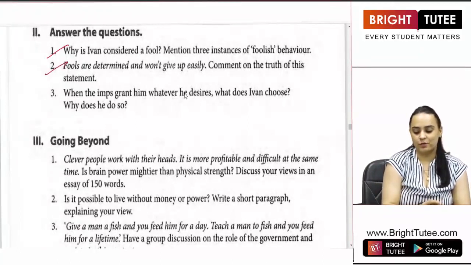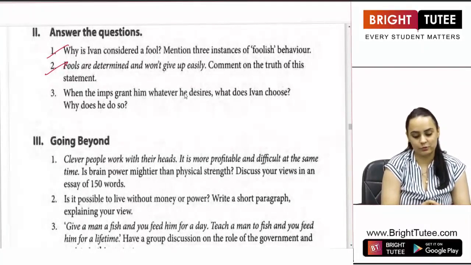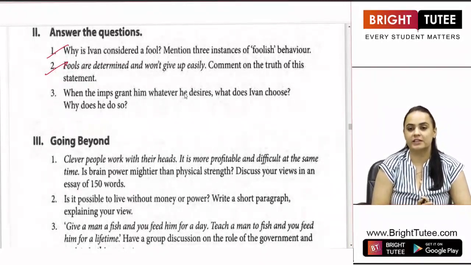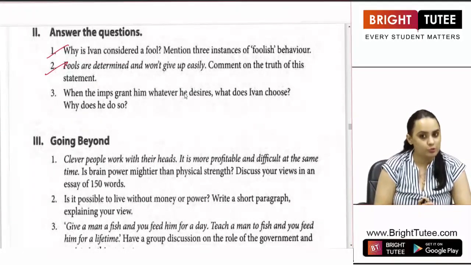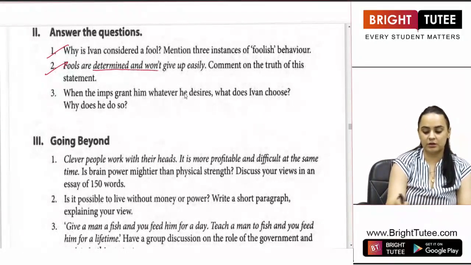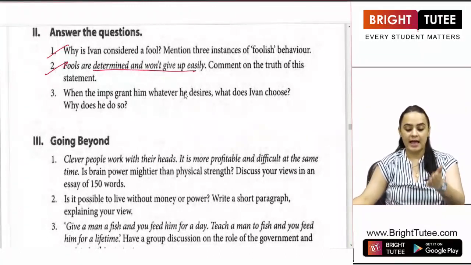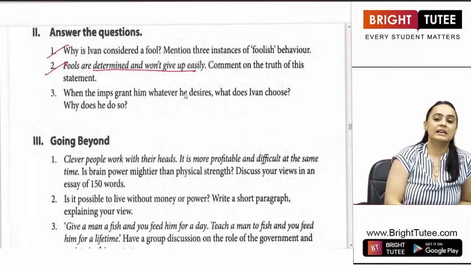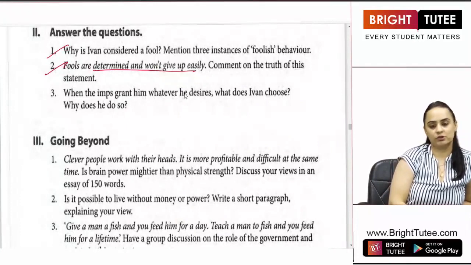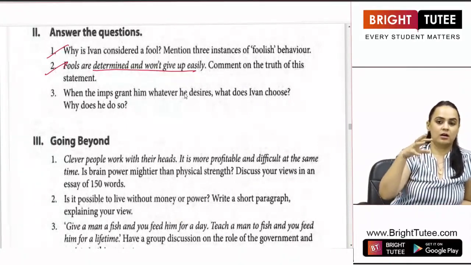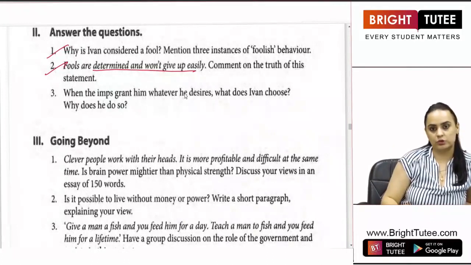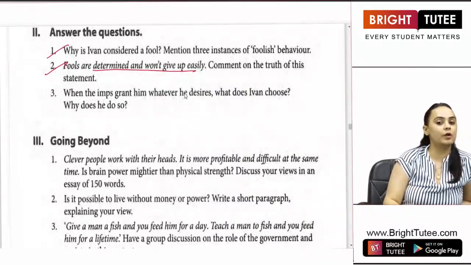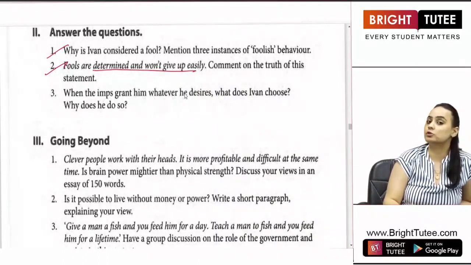Fools are determined and won't give up easily. Comment on the truth of this statement. Now, this statement, when referred to with context to Ivan, is absolutely true. Yes, Ivan was determined and would not give up easily. And this statement throws light on the incident when the imp had used his magical powers to spoil Ivan's milk, which would make him have a terrible stomach ache. And he hardened the soil of the field so that Ivan was not able to plow it.